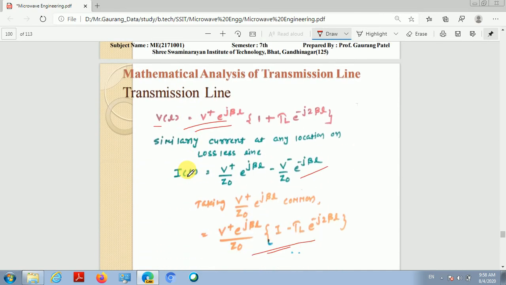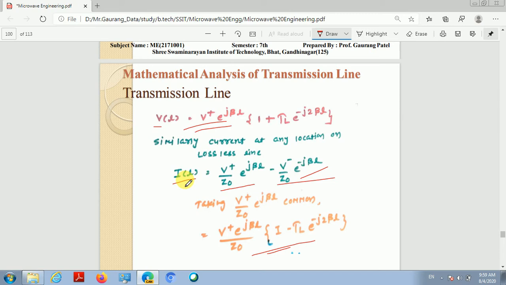Similarly, if you look at the current expression, the current is also the sum of the forward current traveling wave and backward current traveling wave. The sum of the forward and backward waves represents the standing wave on the transmission line. So this is the current standing wave on the transmission line. The concept is simple: the standing wave is the sum of the forward and backward traveling waves on the transmission line.